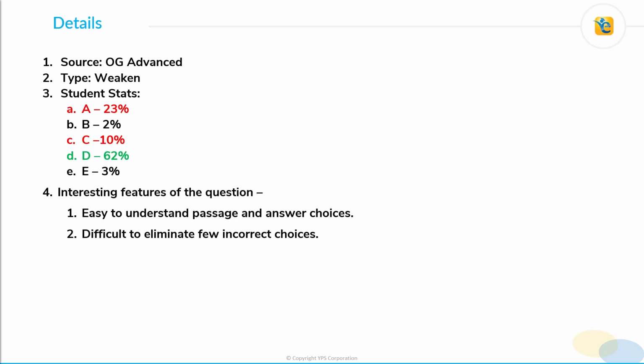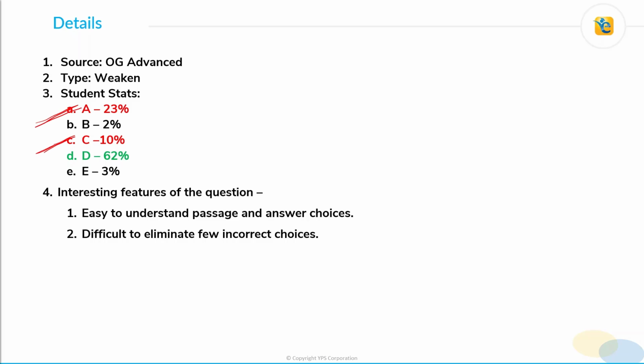Alright, so this is one of the questions which is easy to understand. The passage is very easy to understand. The answer choices are easy to understand, at least the literal meaning. Still, students find it difficult to eliminate some of the incorrect answer choices. And which are those incorrect answer choices? Choice A and choice C.